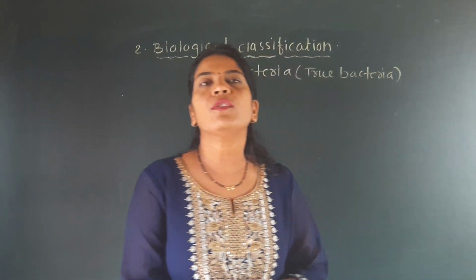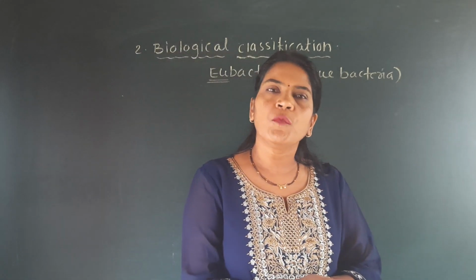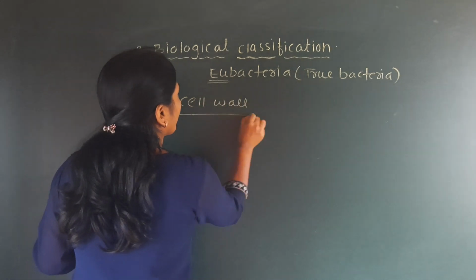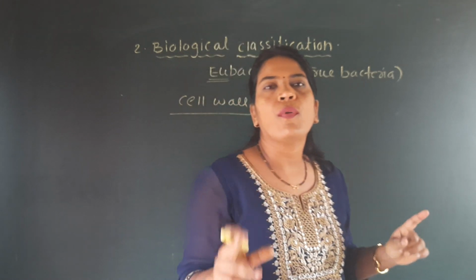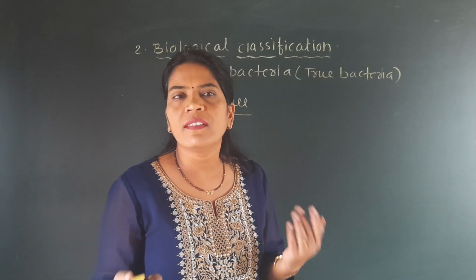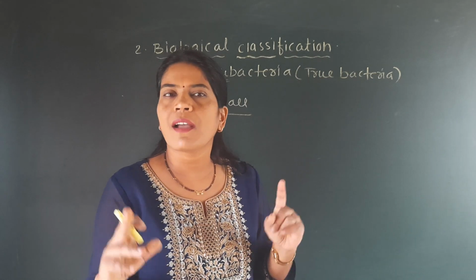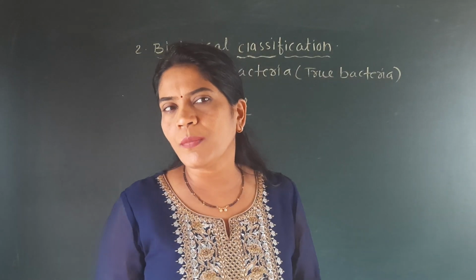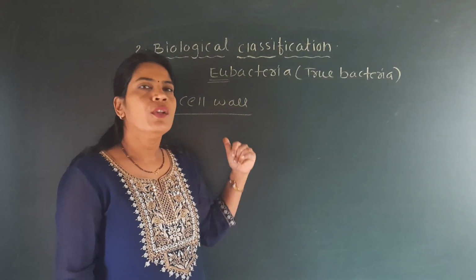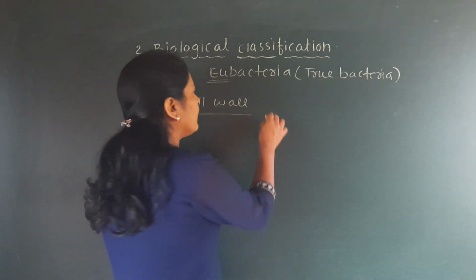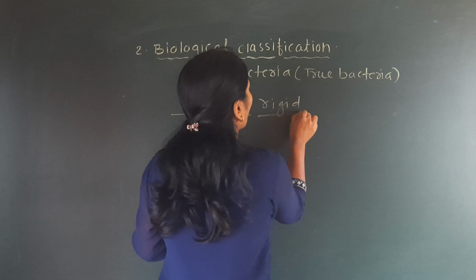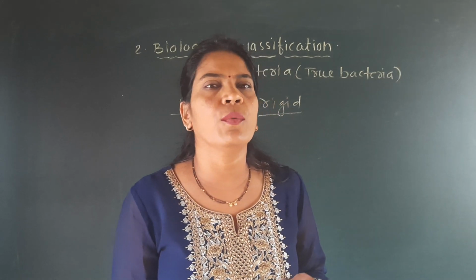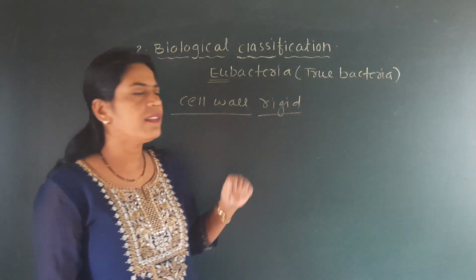One thing here is that eubacteria also have the cell wall, because we have seen in the tabular form in our previous lectures that the cell wall is a characteristic of Monera. It is the outermost covering in bacteria, because bacteria is the sole member, and we are discussing the types of bacteria, and that type is eubacteria. The cell wall present in eubacteria is rigid. Rigid means it is very tough and non-breakable, due to which this bacteria is also found more in number because they have the rigid cell wall.